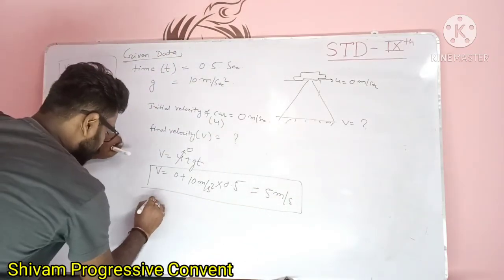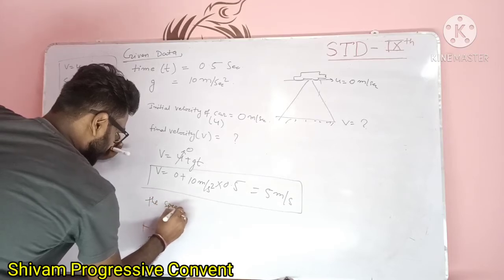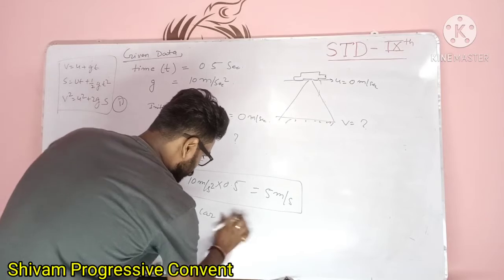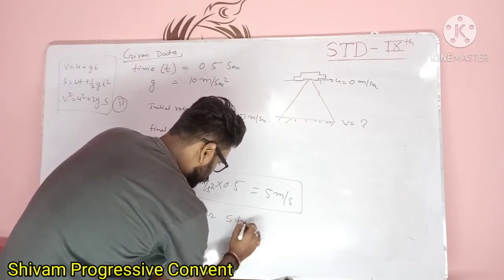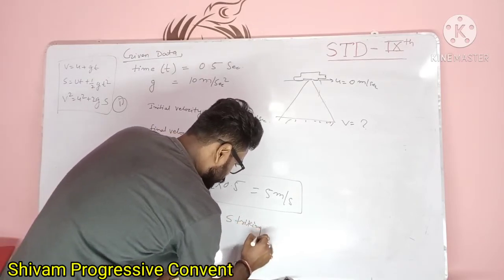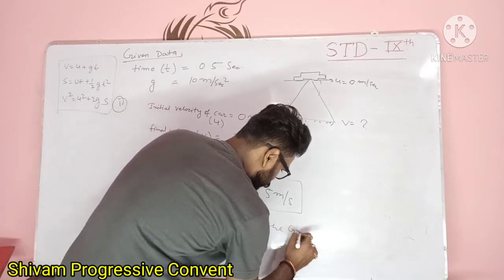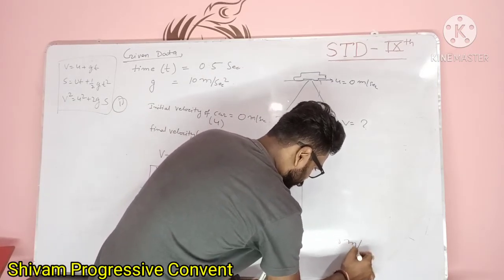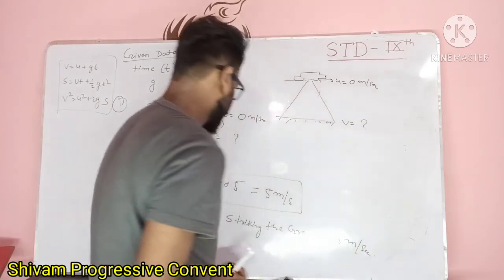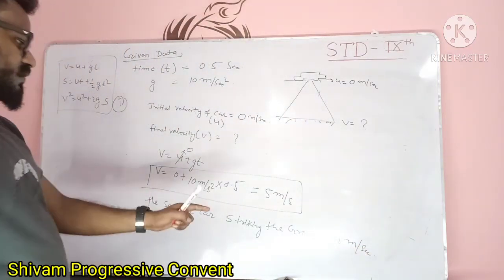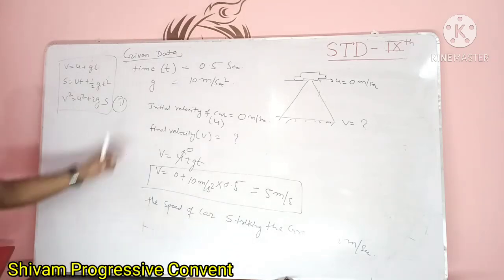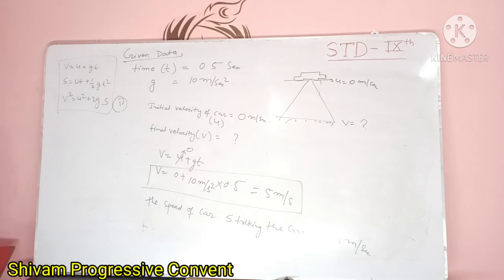तो यू कैन राइट the speed of car striking the ground is 5 meter per second. The speed of car striking the ground is 5 meter per second. This is the first thing you have to calculate. Write down. I will further solve the second numerical.